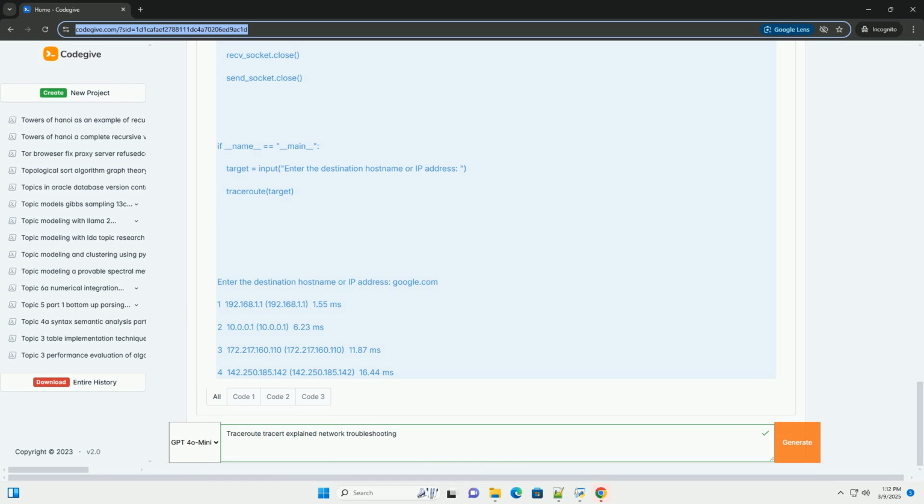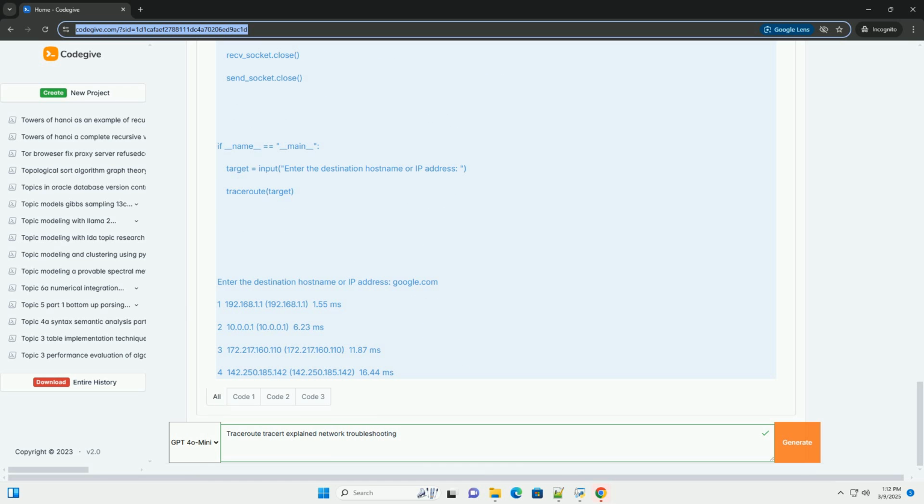Sends a UDP packet to the destination host using send_socket.sendto. The port variable, 33434 in this example, is just an arbitrary UDP port. It doesn't matter what it is as long as it's a high, unused port. Measures the time before and after sending the packet to calculate the RTT.